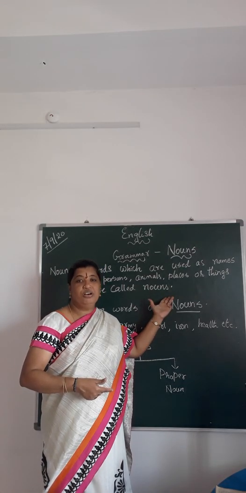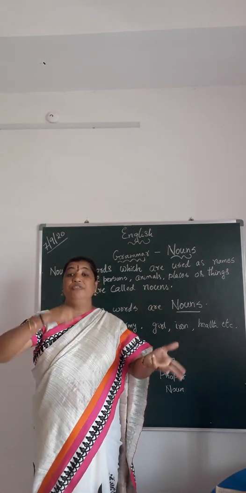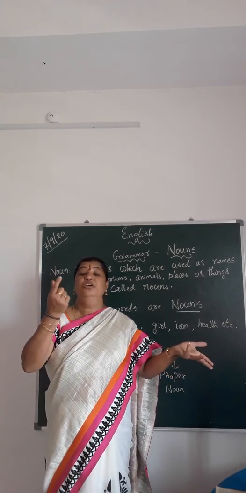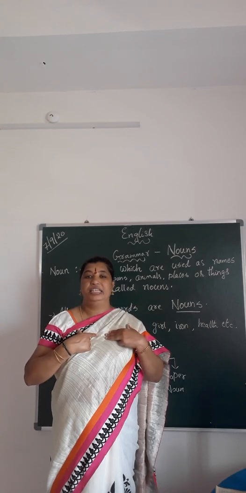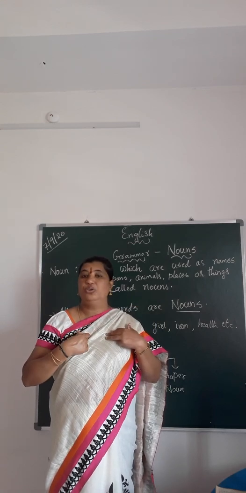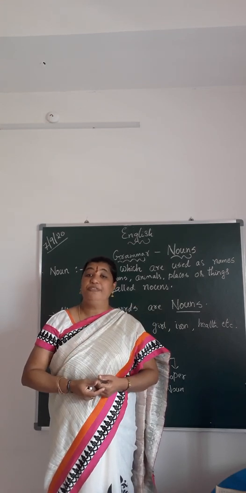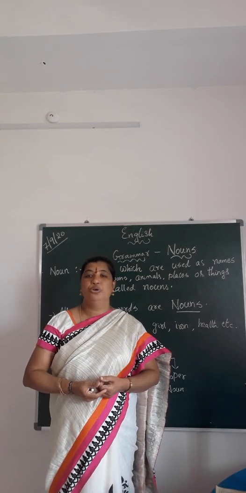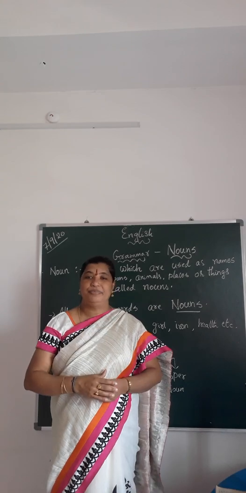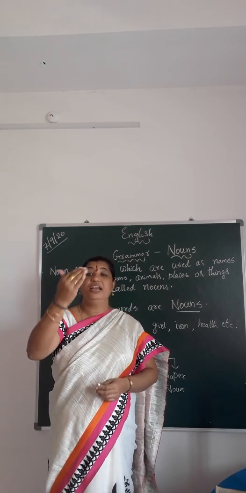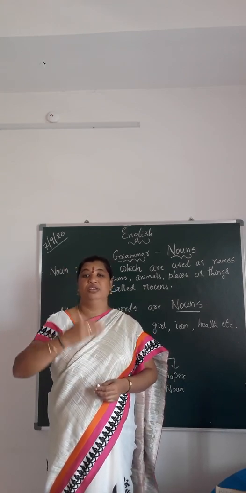Okay, children? So, whenever we see anything, we name them. Name is to give particular. Now, I am there. My name is Kamala Bharati. I have a name, right? If I don't have a name, how will you identify me? Can you? No. In the same manner, your parents have given you beautiful names, so that you would be recognized. You will be known.